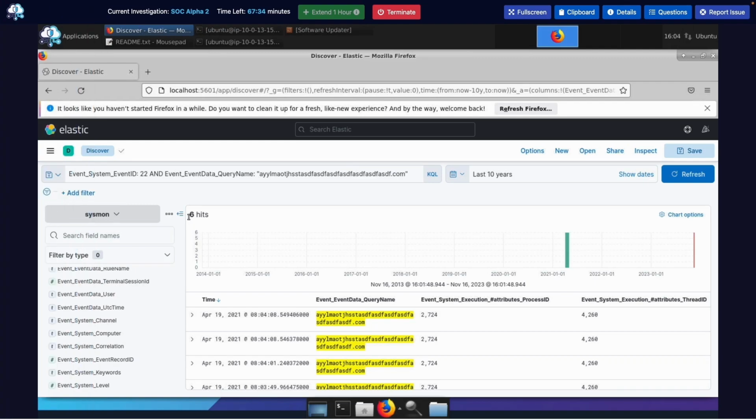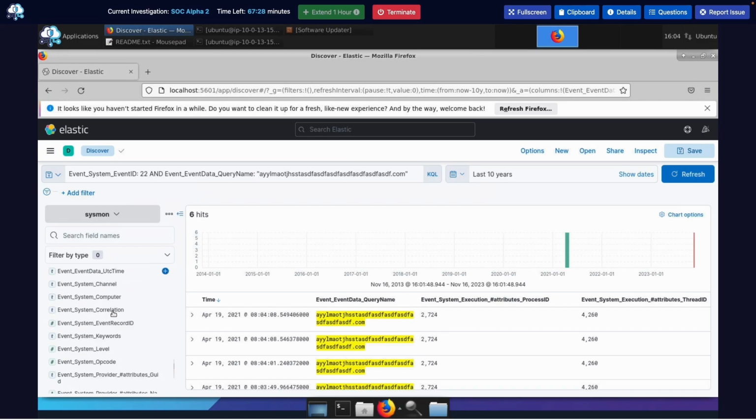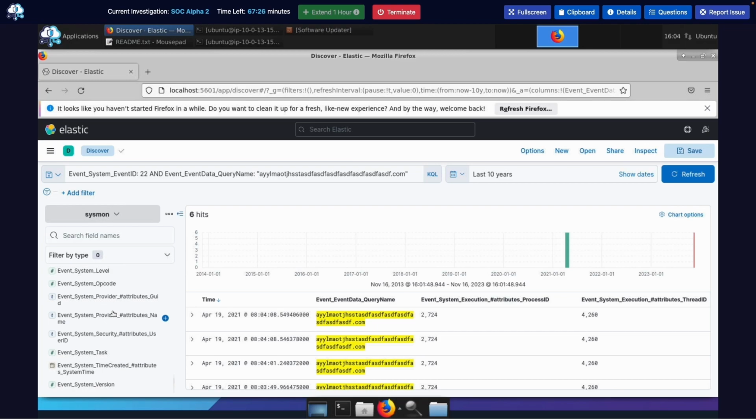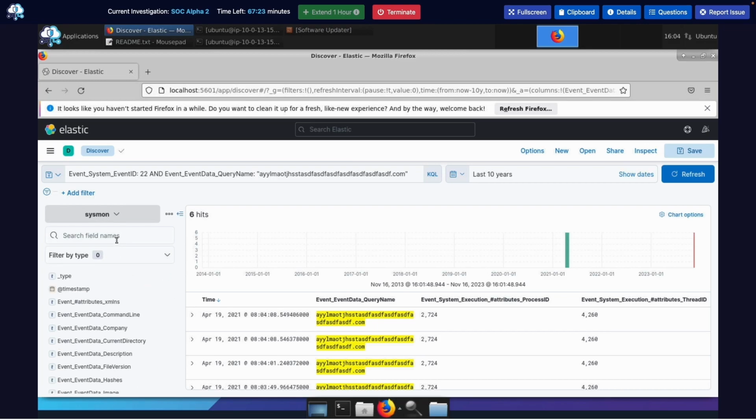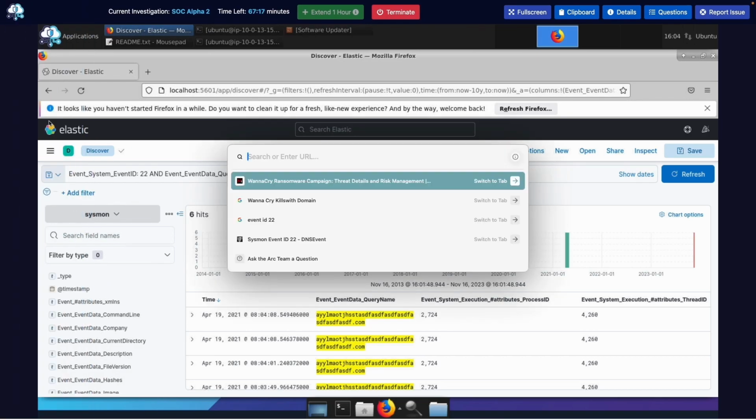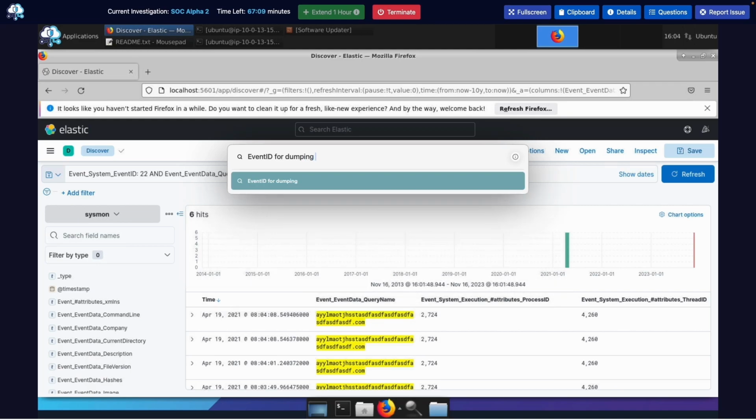Now we have to look, just going based off the previous questions we did. You know, there's obviously no filter for password dumping as we see here. We could filter using the event ID like we did for the past few questions. So let's type in event ID for dumping passwords.